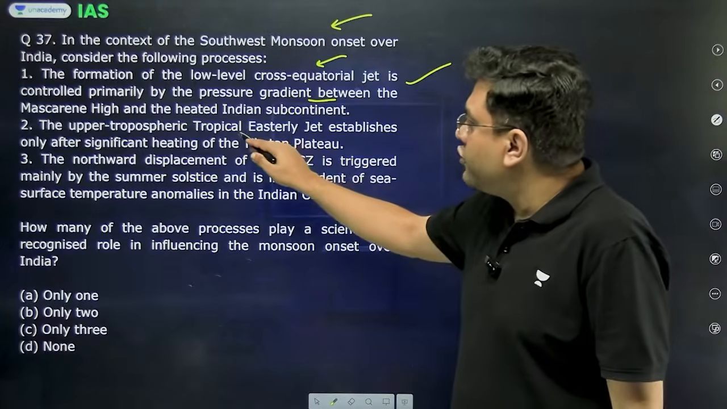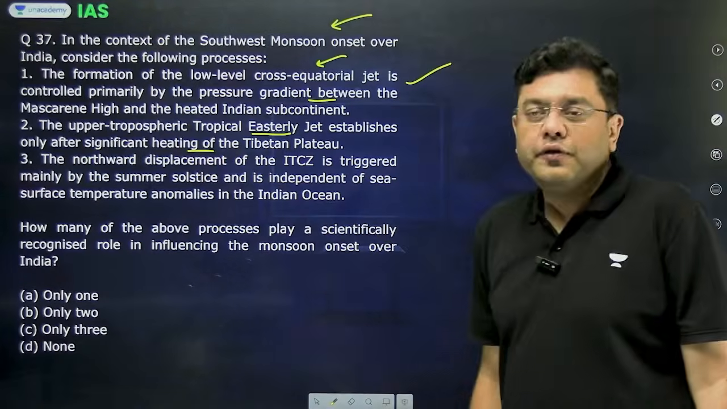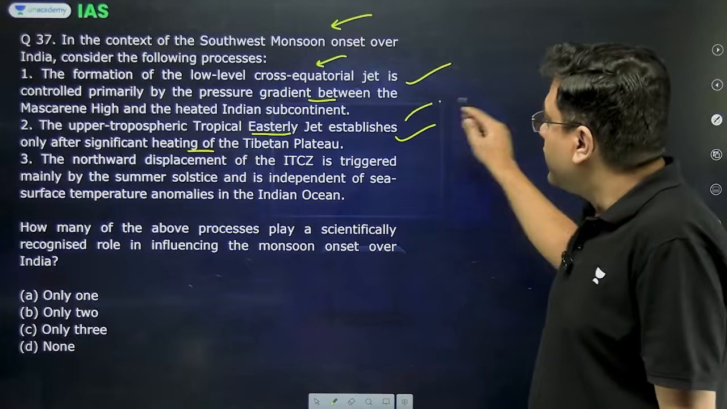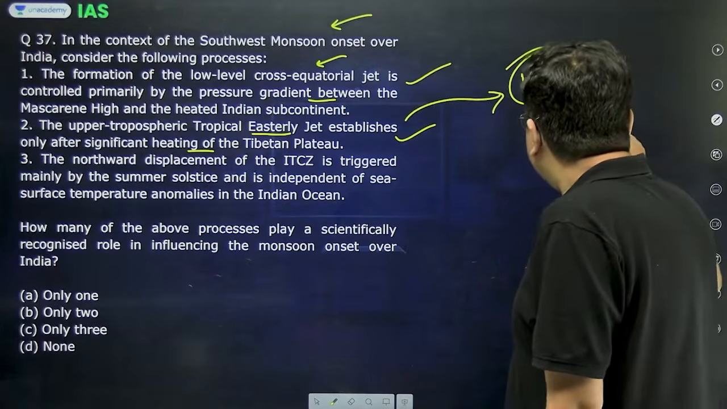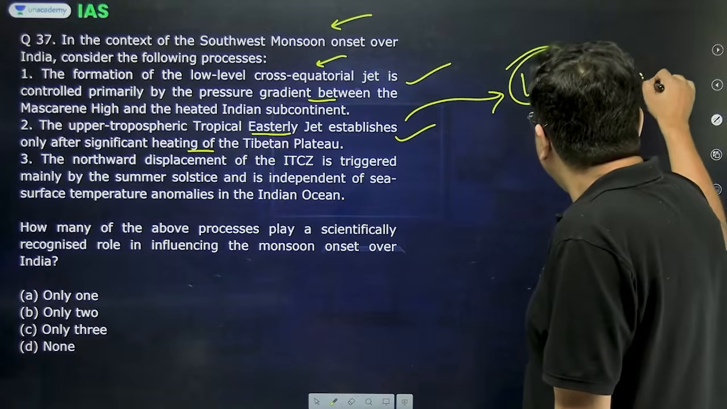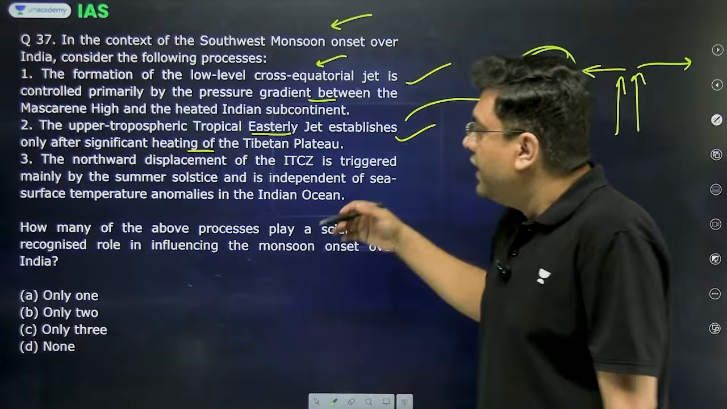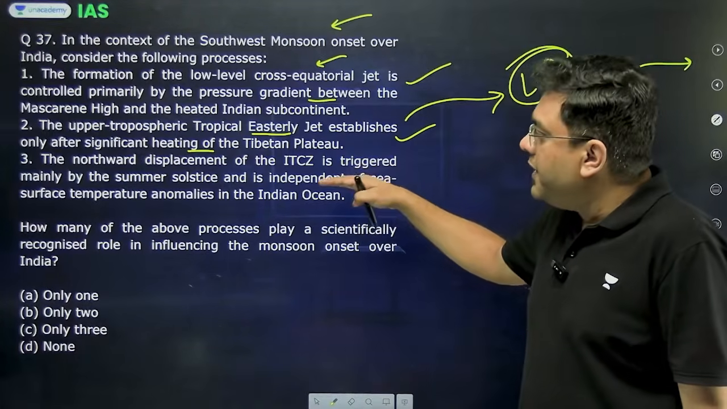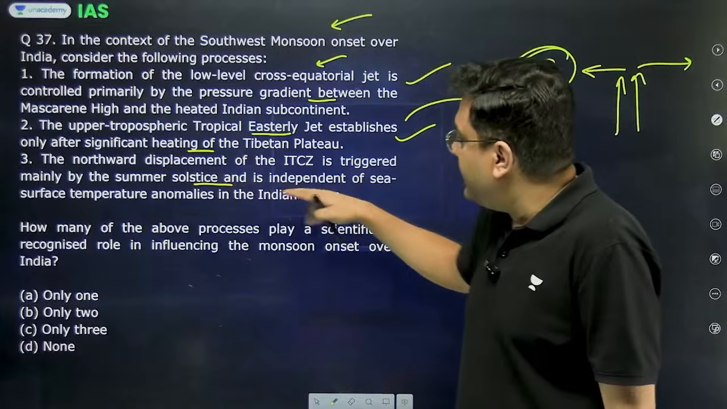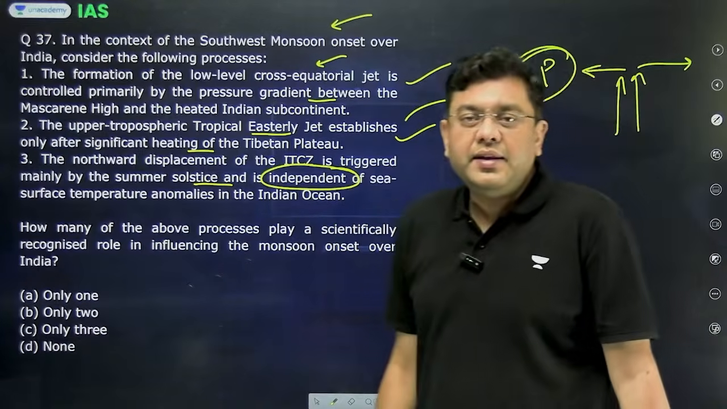The upper tropospheric tropical easterly jet establishes only after significant heating of the Tibetan highlands. This is correct, because only then a substantial low pressure is developed over the Tibetan highlands, which leads to the rise of air and then its divergence in the region of tropopause. The northward displacement of the ITCZ is triggered mainly by the summer solstice and is independent of sea surface temperature anomalies in the Indian Ocean.